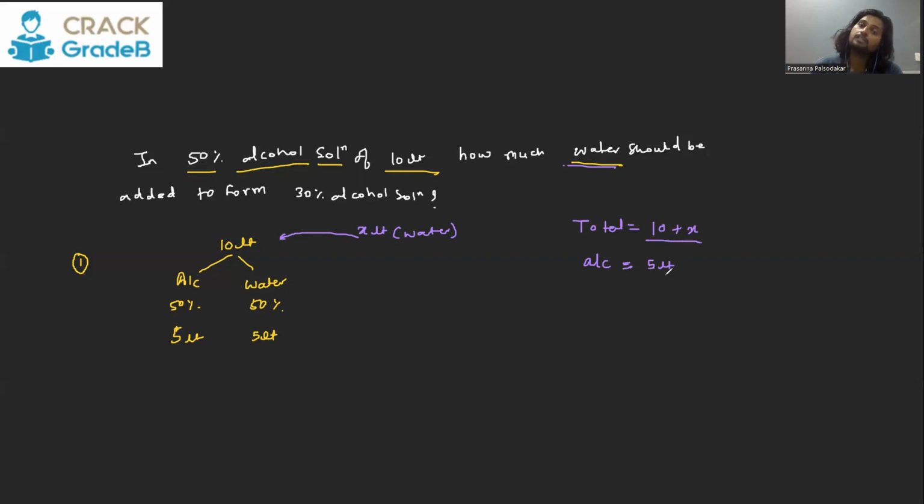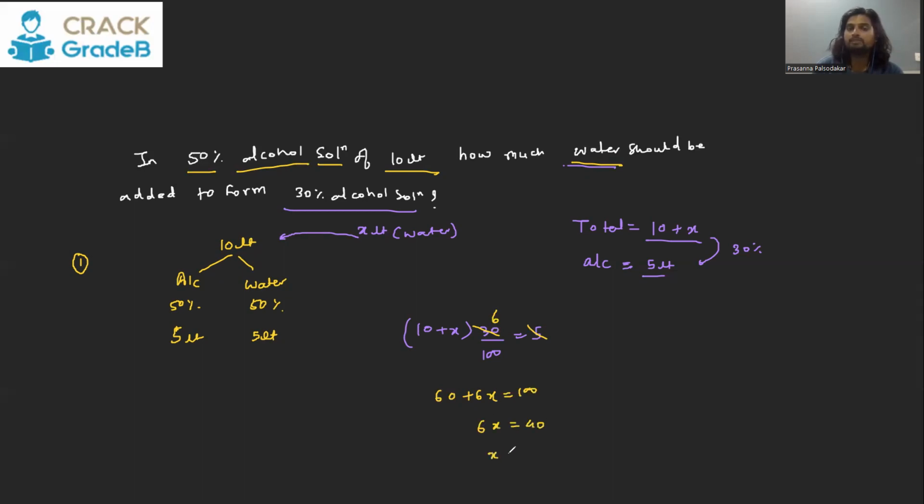So out of this, the alcohol should be 30%, because now we should have a 30% alcohol solution. That means 30% of (10 plus X) should be equal to 5. So we just have to solve for this. This is 6 times. So we have 60 plus 6x is equal to 100. 6x is equal to 40. X will be equal to 40 upon 6, or 20 upon 3, or 6.66 liter.